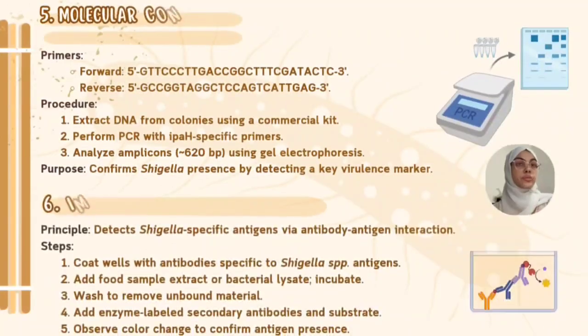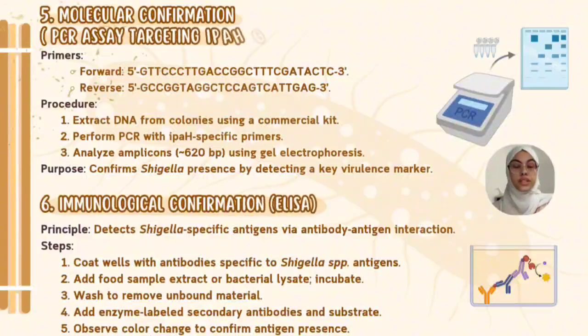Next, we will be using molecular methods, such as PCR, to target a specific gene, which is the ipaH gene. This will provide a definitive confirmation of Shigella. We will amplify DNA using specific primers and analyze the results with gel electrophoresis. If the ipaH gene is present, we will see a DNA band corresponding to 620 base pairs. This will confirm that the pathogen is present.